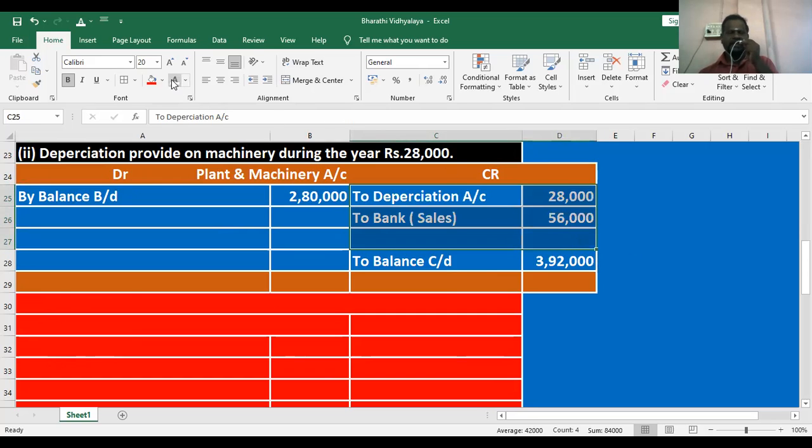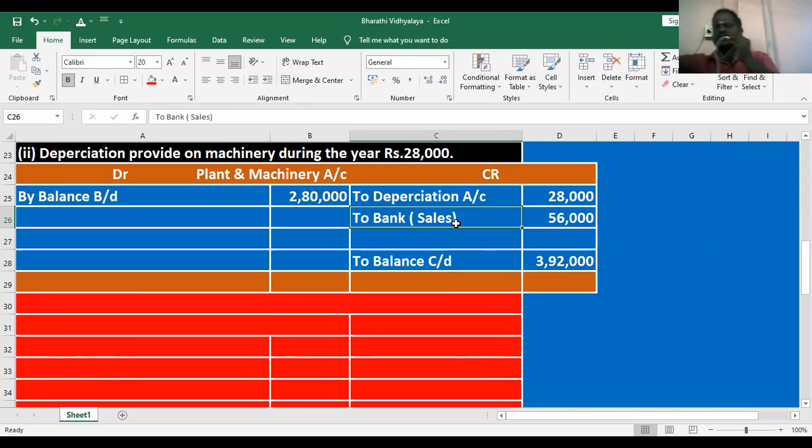Right? Depreciation: the plant and machinery value goes down. They are given 28,000, that's a deduction of 28,000. Then the plant and machinery, a part of machinery is sold out. Whenever the machinery is sold out, the machinery goes out and the value goes down. That's why deduct here, mention the credit side. Here closing balance, here opening balance, depreciation, then bank they are given here 56,000.